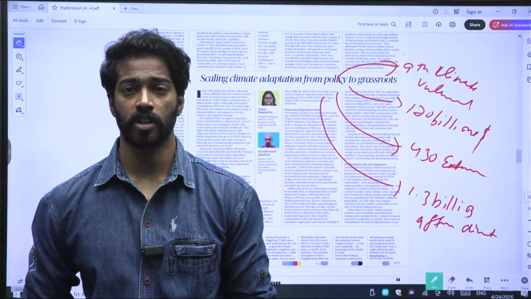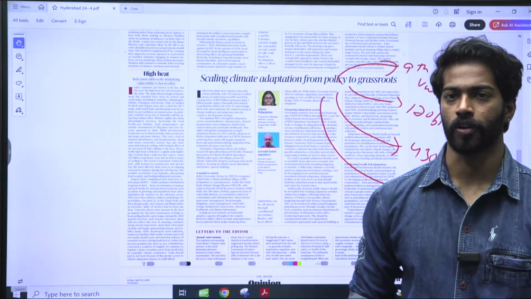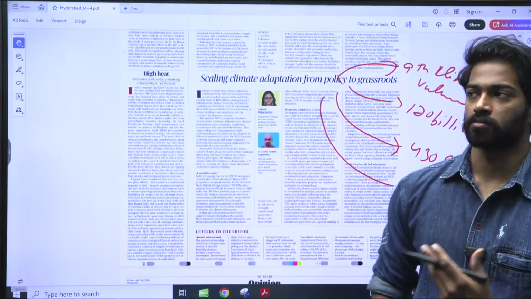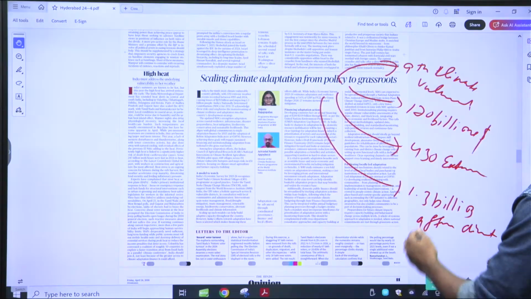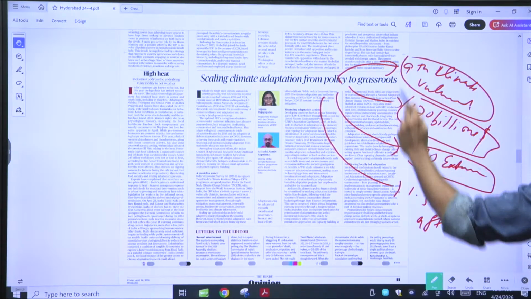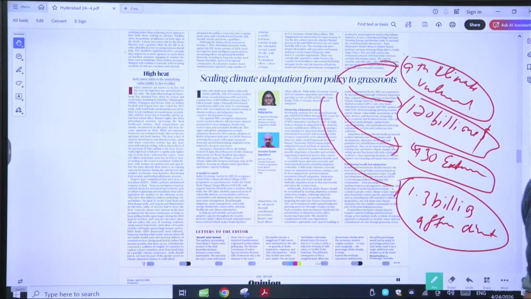Now, what are extreme events? Extreme events are those events which include drought, floods, or forest fires. All of these are extreme events where extreme measures have to be taken. Okay, 430 extreme events have happened. There's a $170 billion loss, ninth in climate vulnerability, and lastly, 1.3 billion people are affected by climate change.